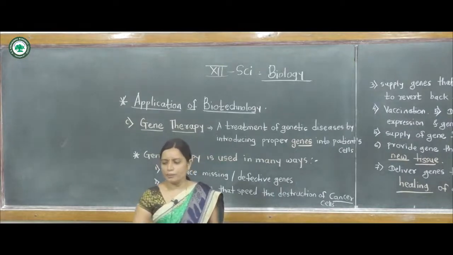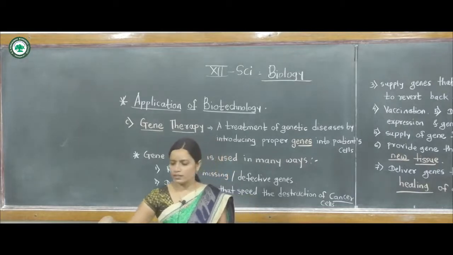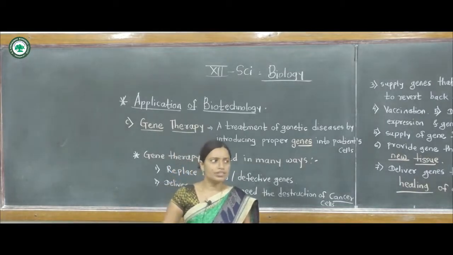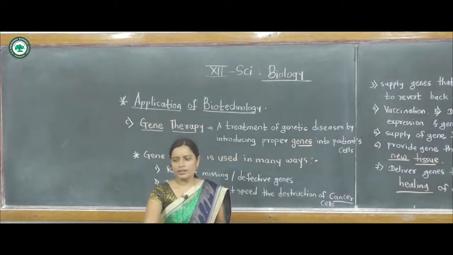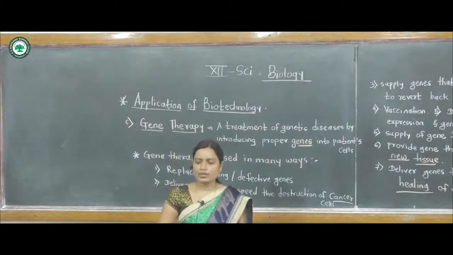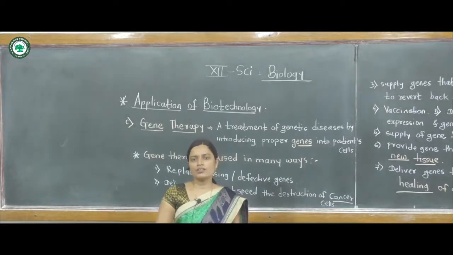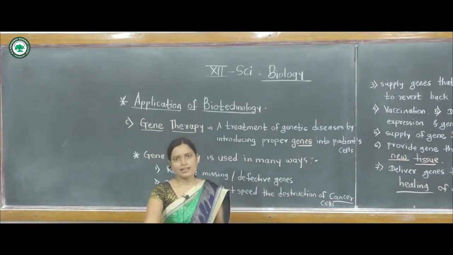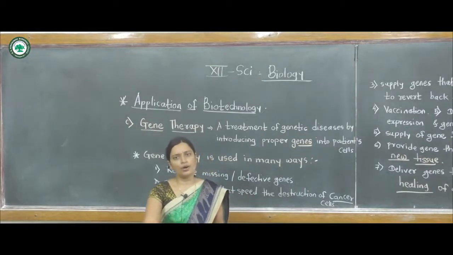Some genetic factors or genetic diseases can also cause problems in organisms. For example, genetic disorders like cystic fibrosis, hemophilia, and muscular dystrophy. These genetic disorders are also found in organisms.